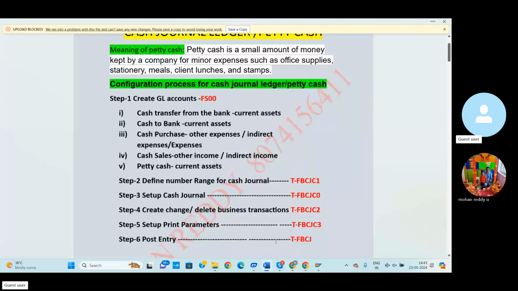Then we need to create one more GL account. The cash sales GL account is also created. The fifth GL account is petty cash, so now we need to create petty cash. The petty cash GL account comes under the current assets.